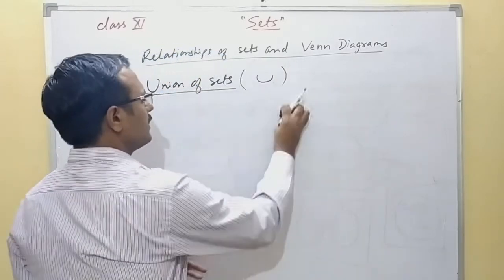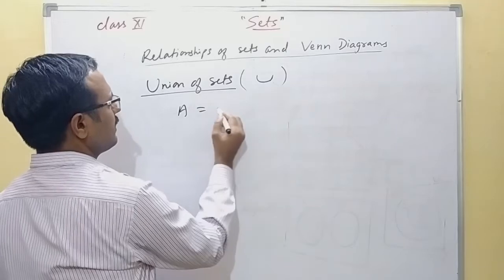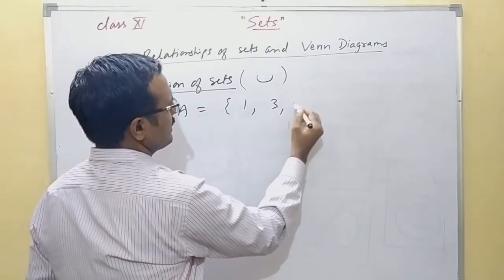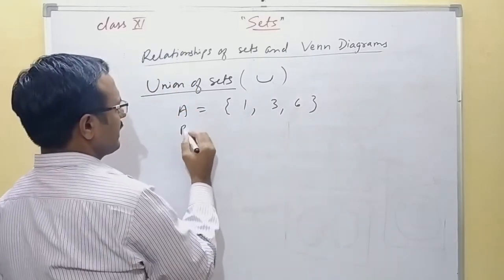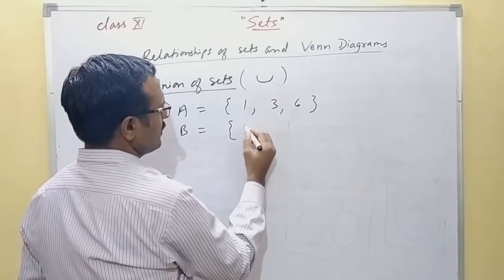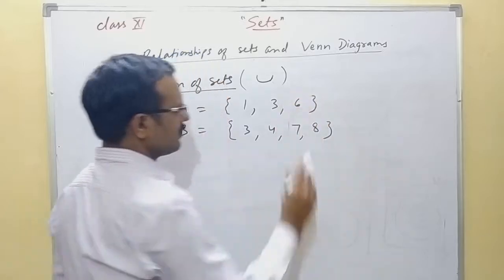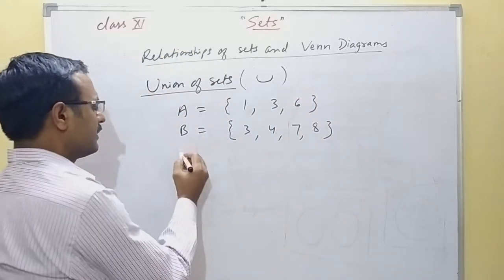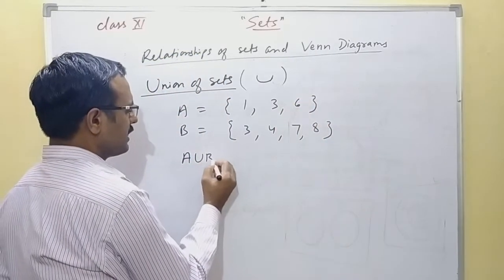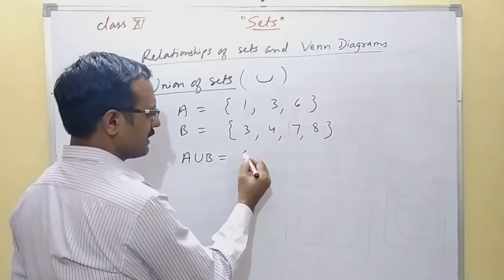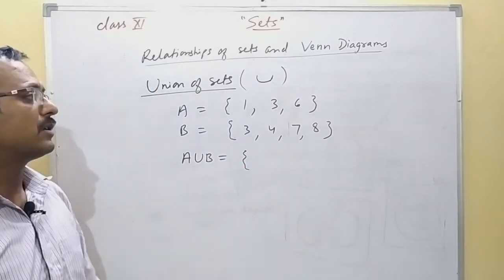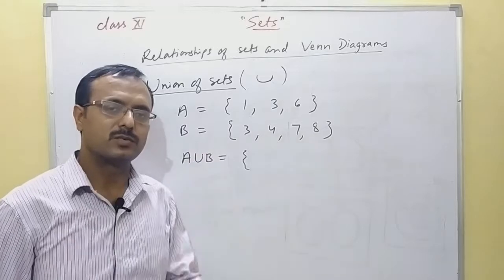Suppose there are two sets, A, with some elements, and the second set B. Then the union between these two sets, A union B, will give a set which will include all the elements from these two sets.